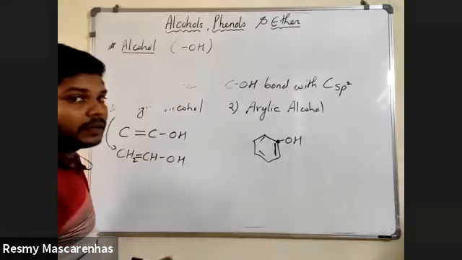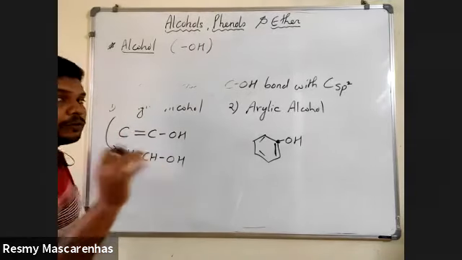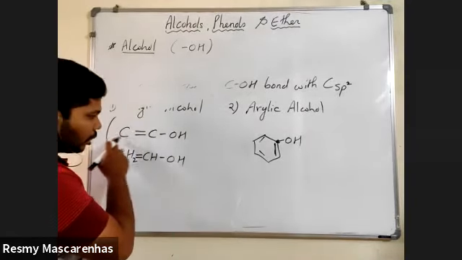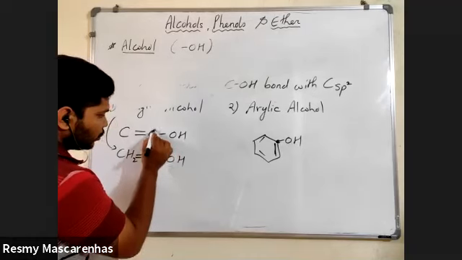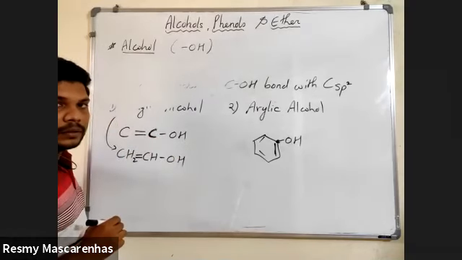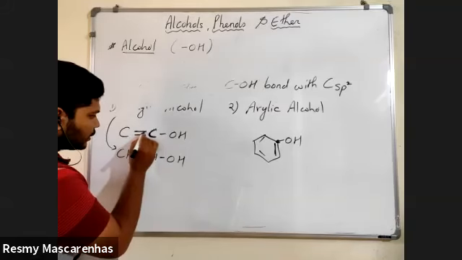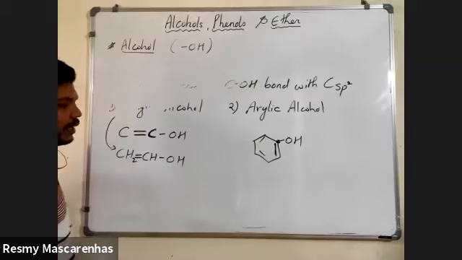Okay. Done, sir. So, can you explain the vinylic alcohol identification again? Yes, sir. First of all, to talk about the vinylic alcohol, your alcohol should be in an aliphatic form, not in a benzene ring. Straight chain. Understood? Second thing, OH is attached to this carbon. So this is your major carbon. Yes or no? Yes, sir. If there is a double bond on your major carbon, then this is called vinylic alcohol.